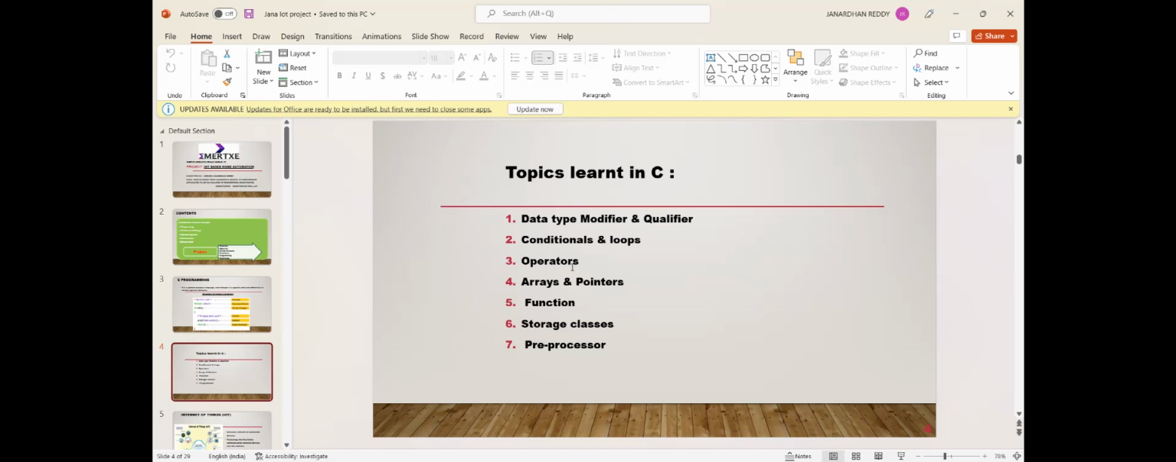And operators: what operators are used here? Relational operators, bitwise operators, etc. Arrays are a group of homogeneous elements in a container. Functions are a set of statements to perform an action, and then storage classes and preprocessor. These are the topics we have learned.